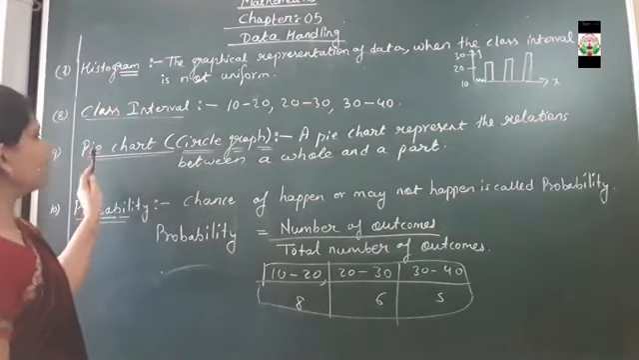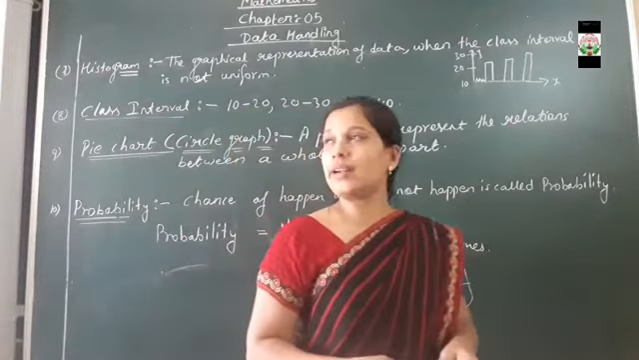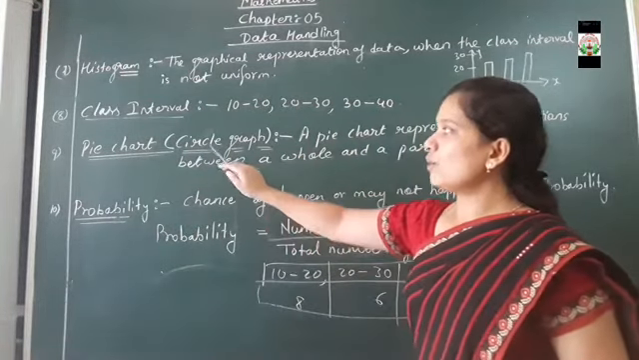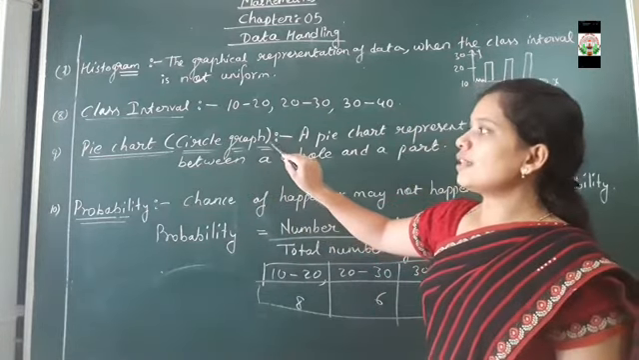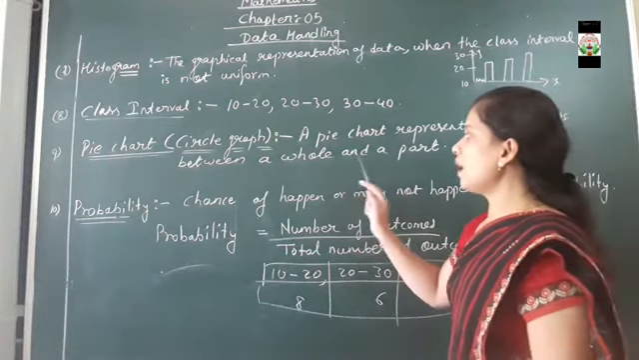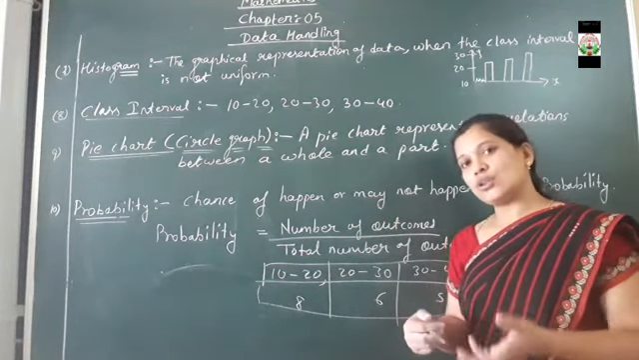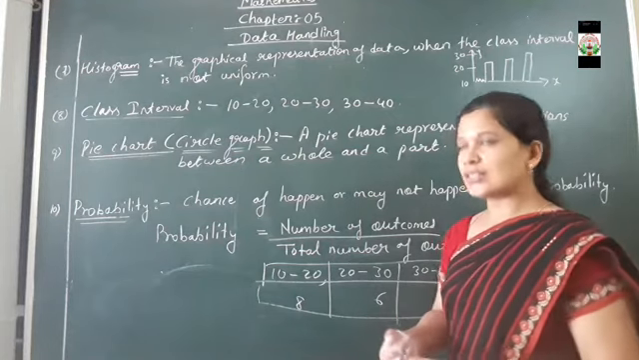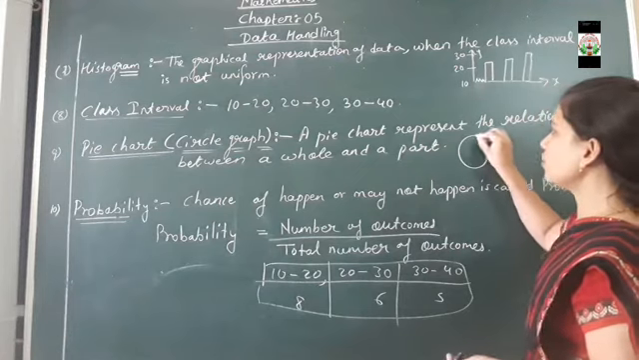Then next comes the pie chart. Everybody knows the pie chart, last year also you did it. A pie chart is also known as a circle graph. So what is a pie chart? A pie chart represents the relation between a part and a whole. By the word circle we can say that it is a circle which shows the relation between a part and a whole.